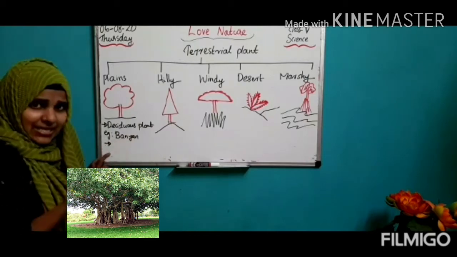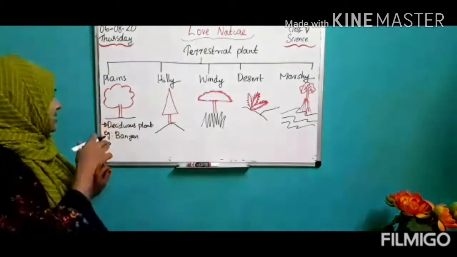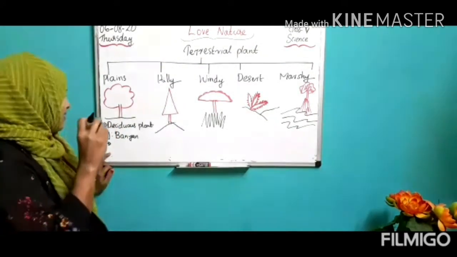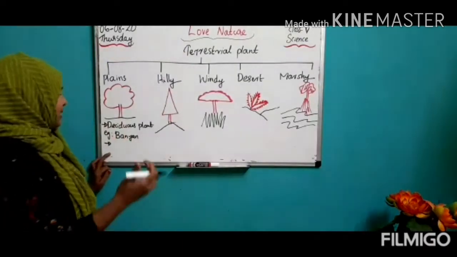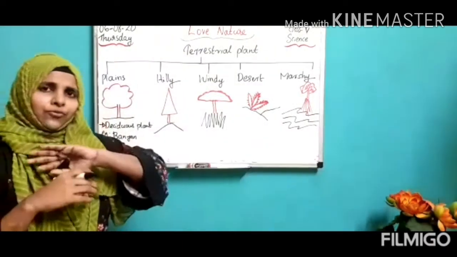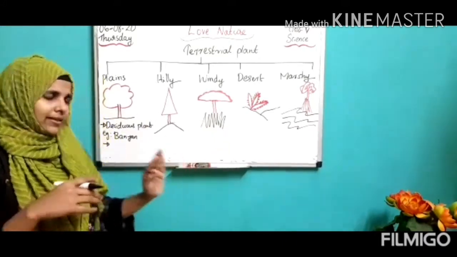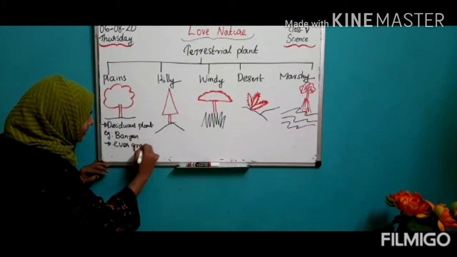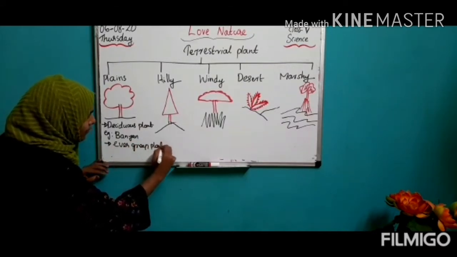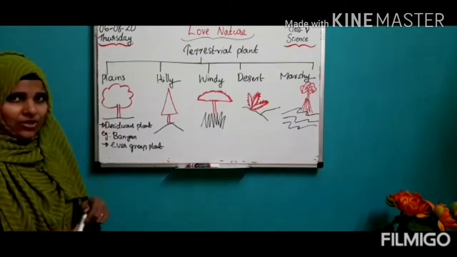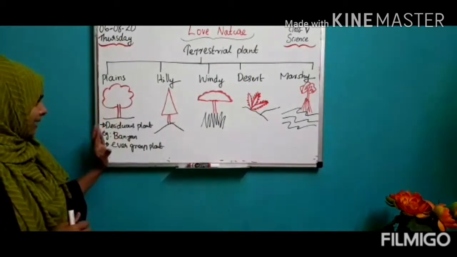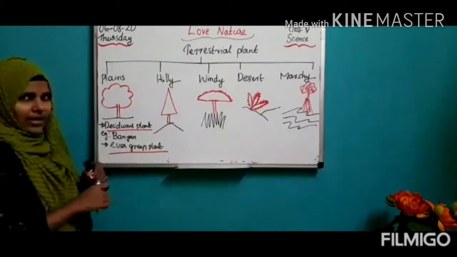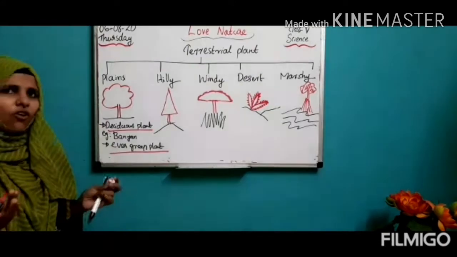But next season in plains, it is full rainfall but hot climate. Plants have fully green leaves every time throughout the year. That we call evergreen plants. So these two types of plants are mainly seen in plain region: deciduous plant and evergreen plant. In evergreen plant we can say example coconut, like that.